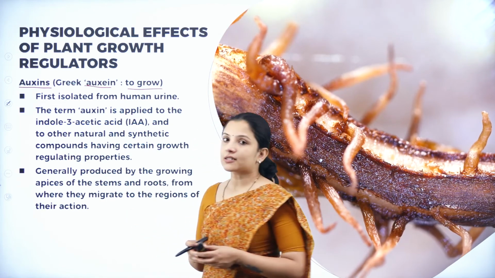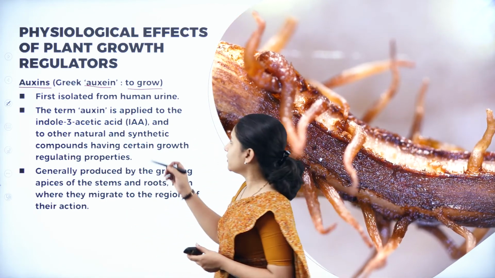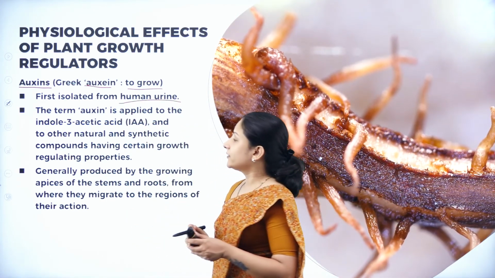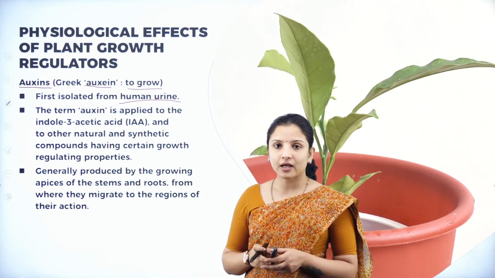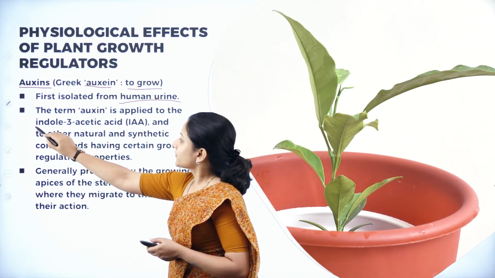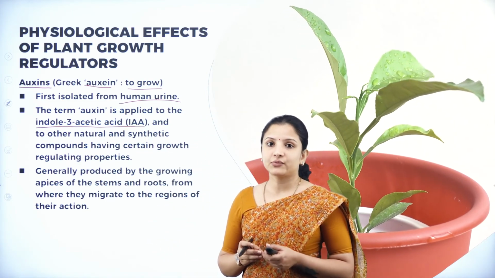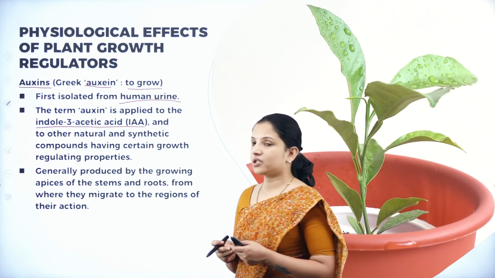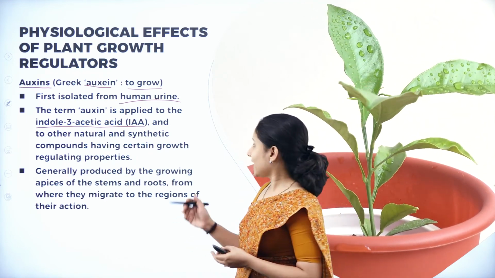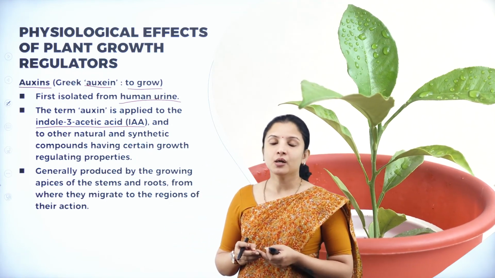Auxin was first isolated from human urine, and the term auxin is usually applied to indole 3 acetic acid and also other natural as well as synthetic compounds which have certain growth regulating properties.